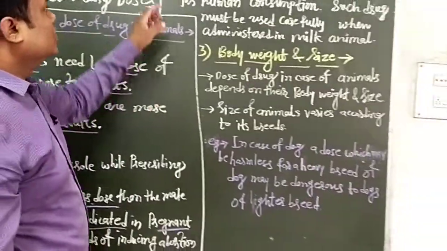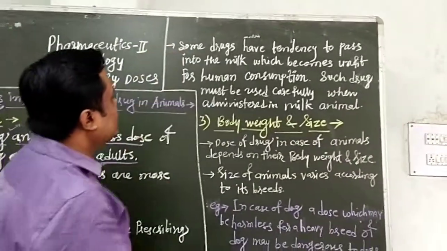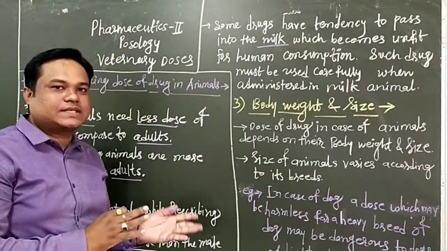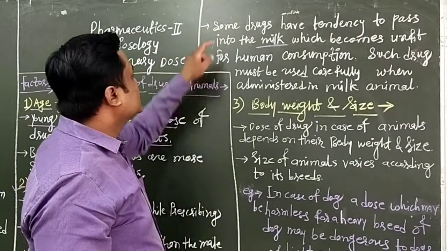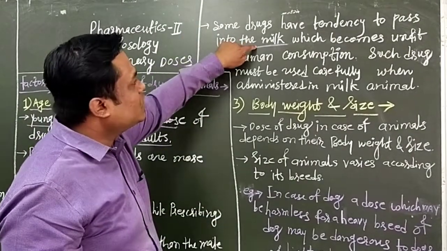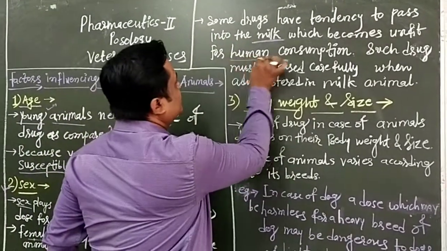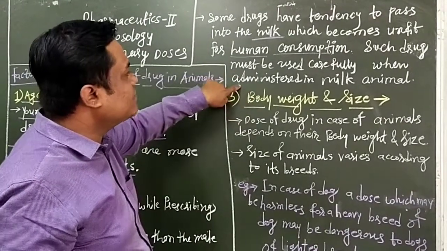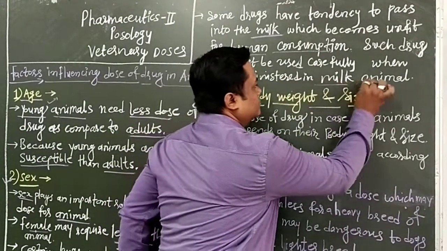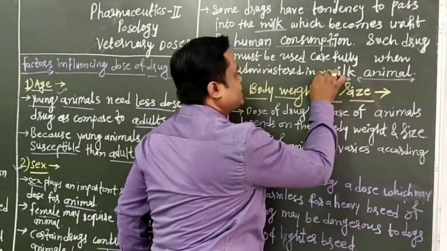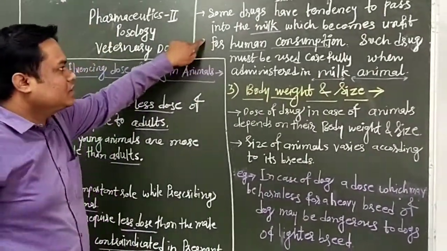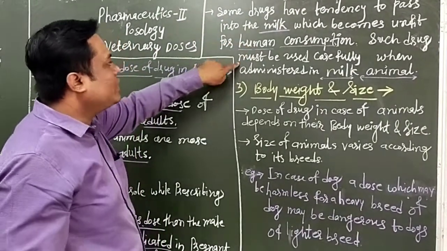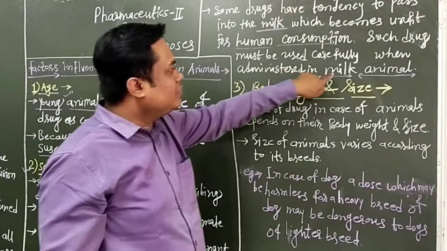Next, some drugs have a tendency to pass into the milk. This is the difference between male and female sex. Some drugs have a tendency to pass into the milk, which becomes unfit for human consumption. Such drugs must be used carefully when administered to a milk animal, that is, drugs which pass into the milk and make it unfit for human consumption must be carefully administered in milk animals.